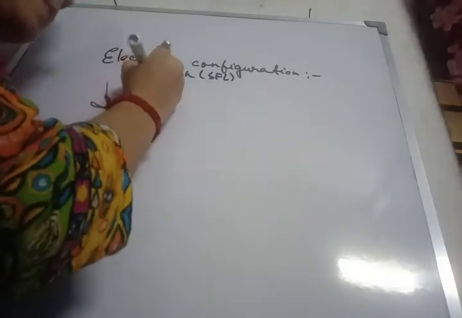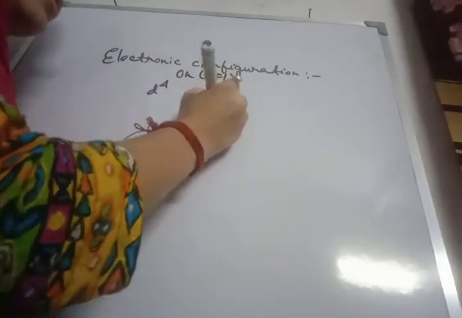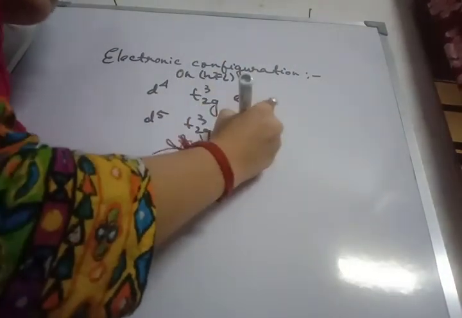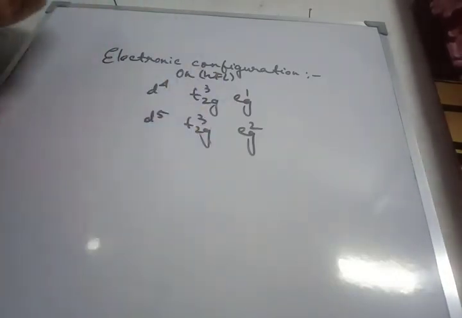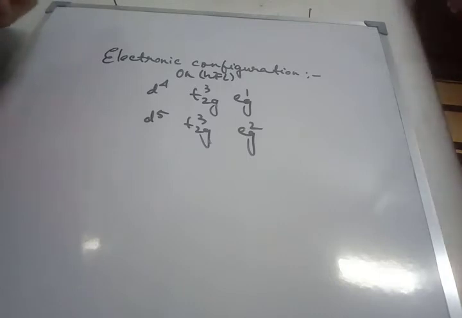Now if I talk about the configuration in case of a weak ligand, then for d1, d2, d3 the configuration remains the same, that is t2g1, t2g2 and t2g3 respectively. d4 onwards the configuration is t2g3 eg1, d5 it is t2g3 eg2, then d6 t2g4 eg2, d7 t2g5 eg2, d8 t2g6 eg2, then d9 it is t2g6 eg3, and d10 it is t2g6 eg4.